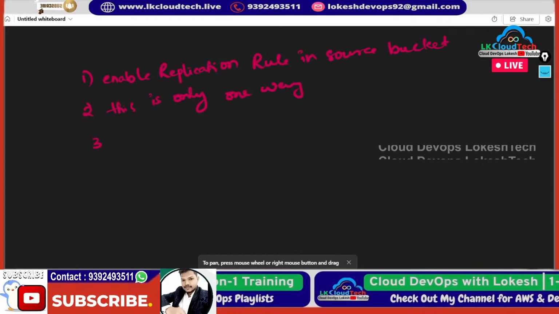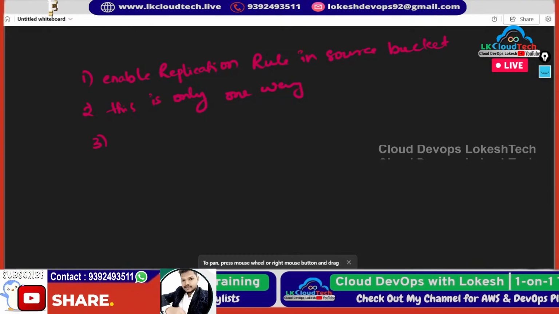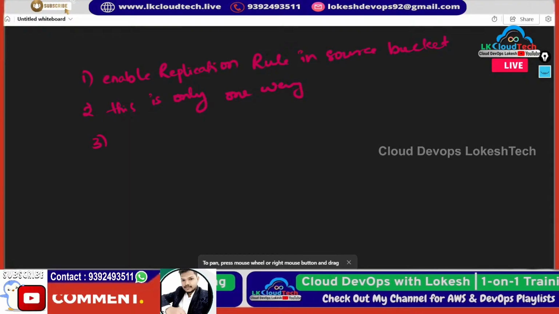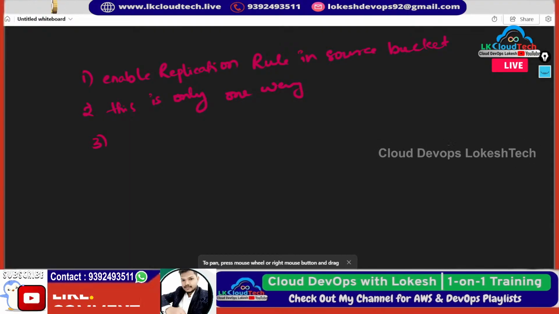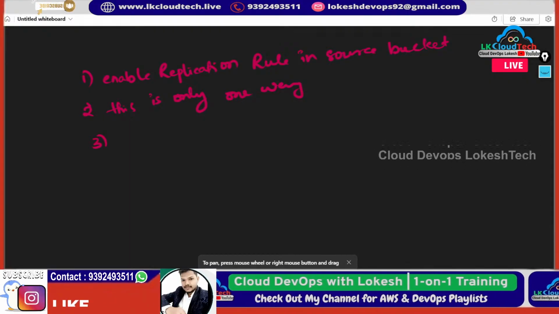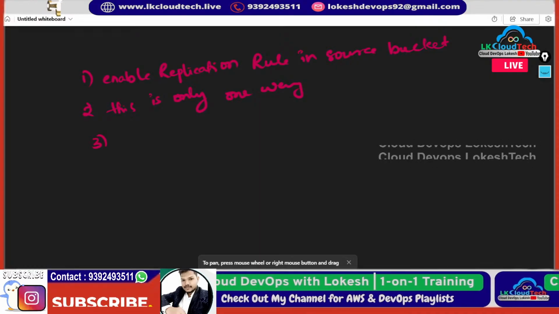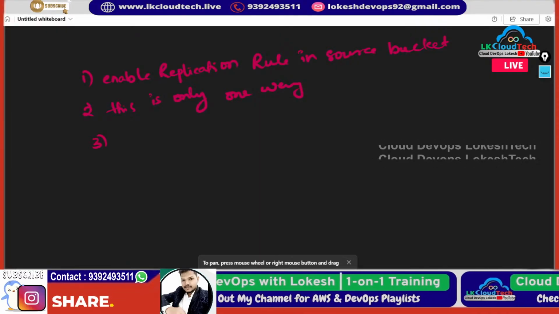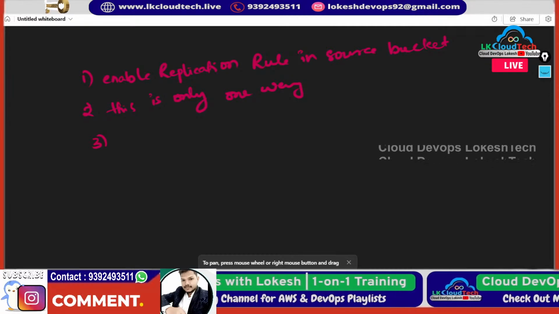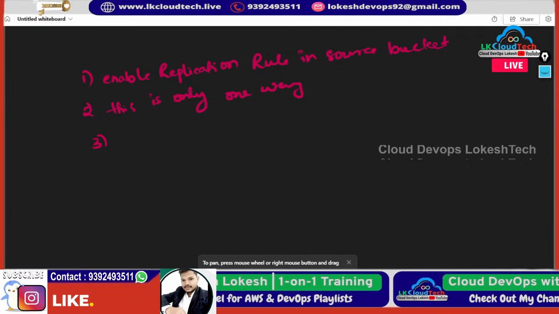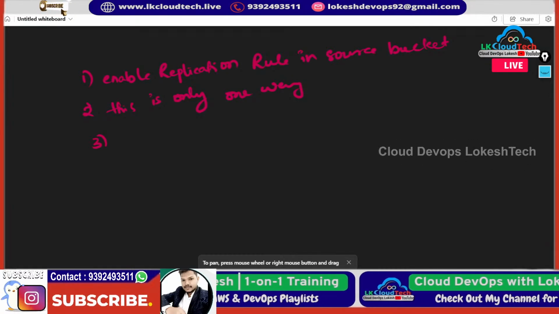Third point: if you create or upload any object, it will be copied to the other destination, which is Sydney. But if you delete the object in Mumbai, it won't get deleted in Sydney. This is a good point.